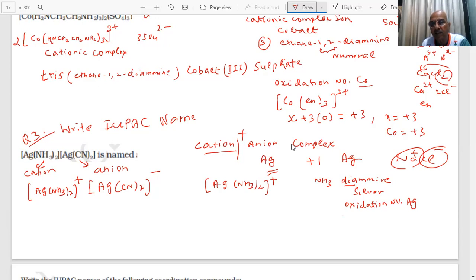What is the oxidation number of silver in this compound? This is X, then this is 0, equal to +1. Therefore, that is +1. Right?